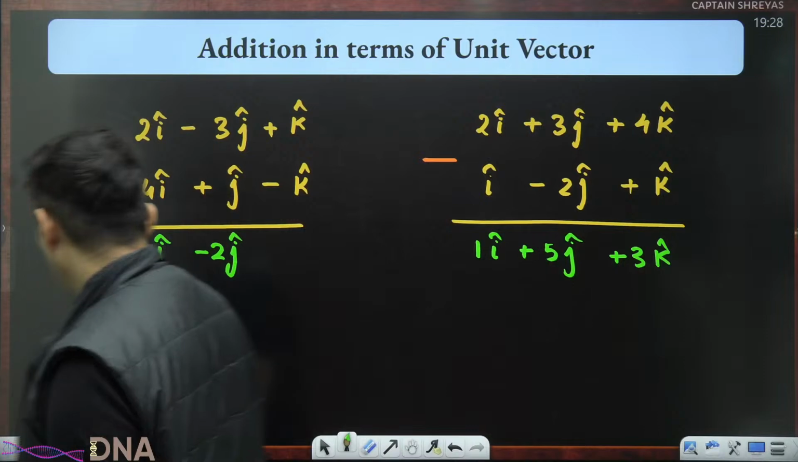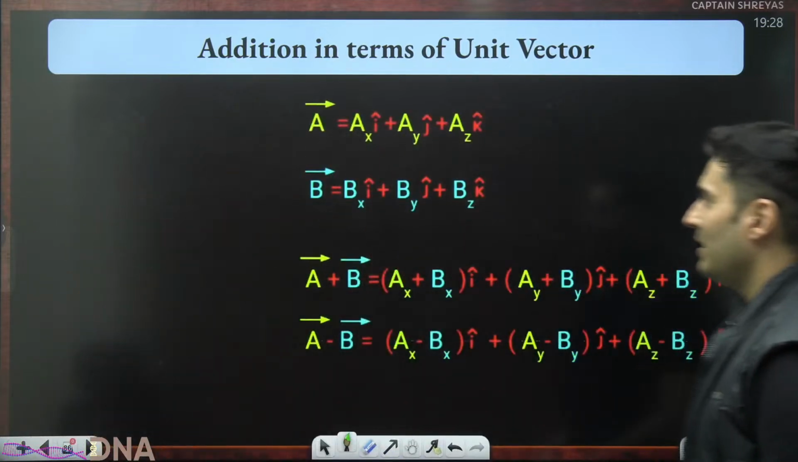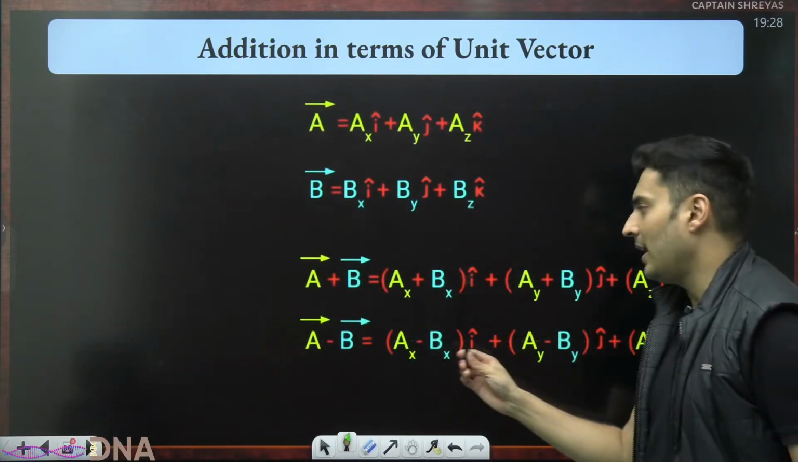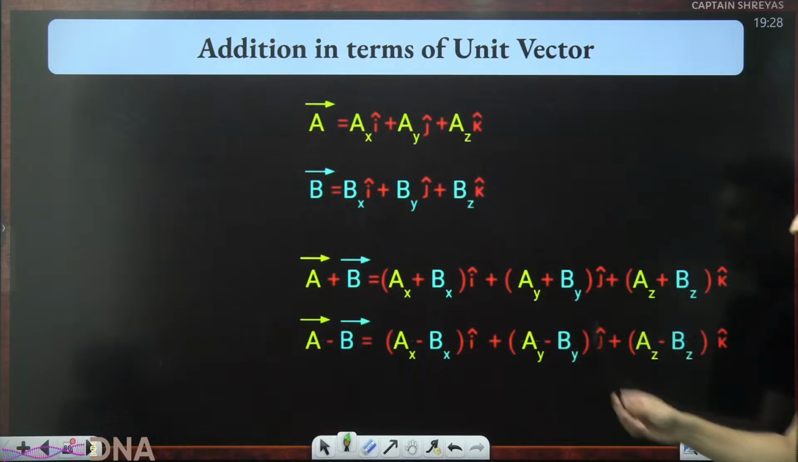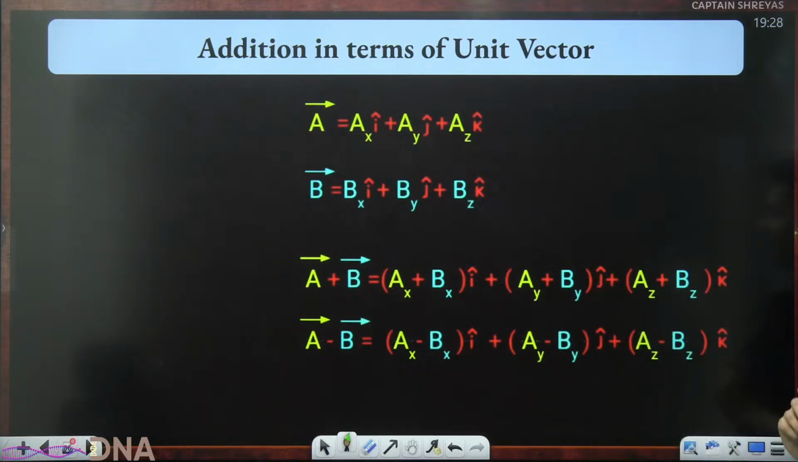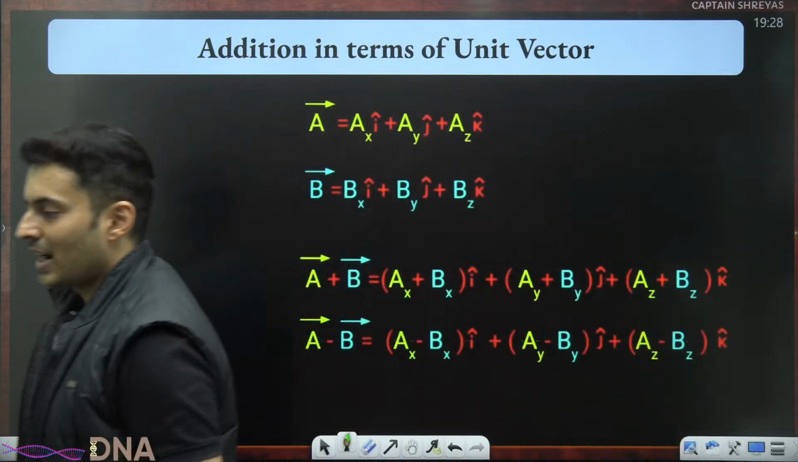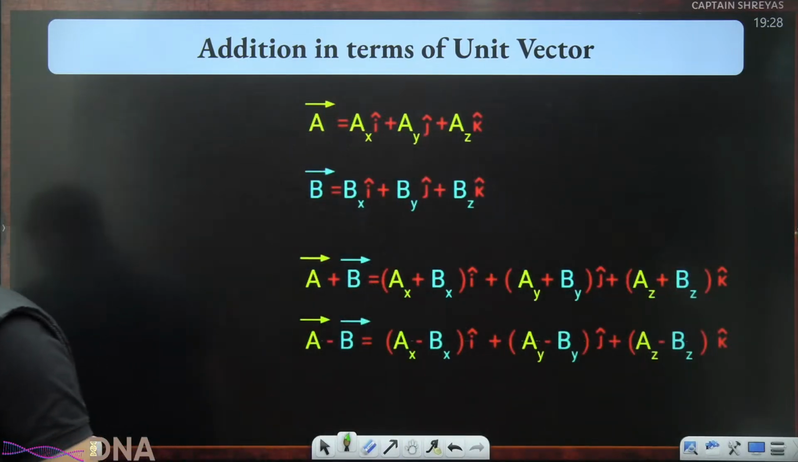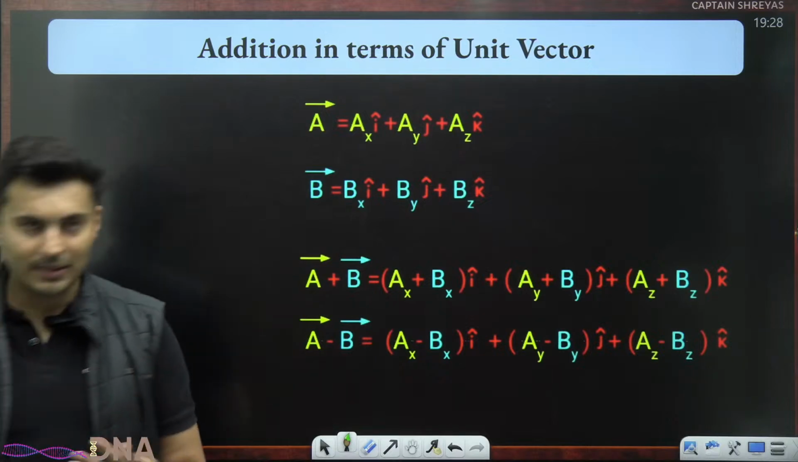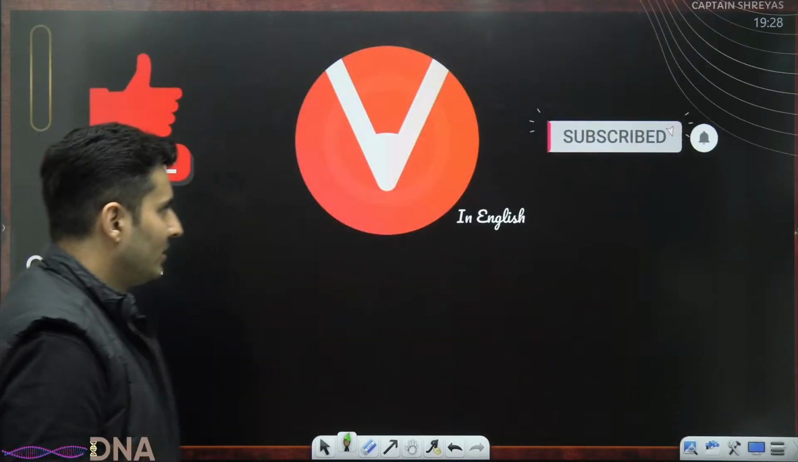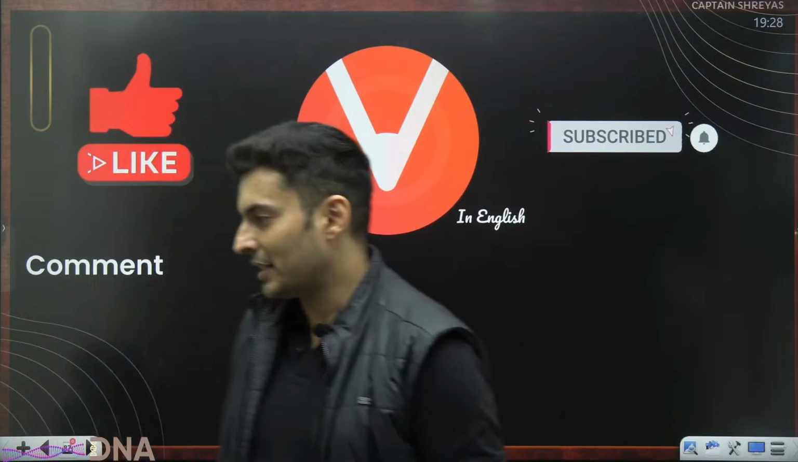subtraction. So the simple logic is whenever you have to add or subtract, just add x with x, y with y, z with z, or subtract x with x, y with y, z with z. That's it. That's the simple way to add or subtract in terms of unit vectors. So straightforward. So that was your addition and subtraction.